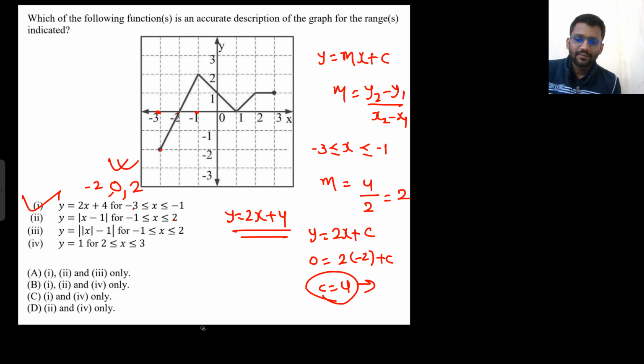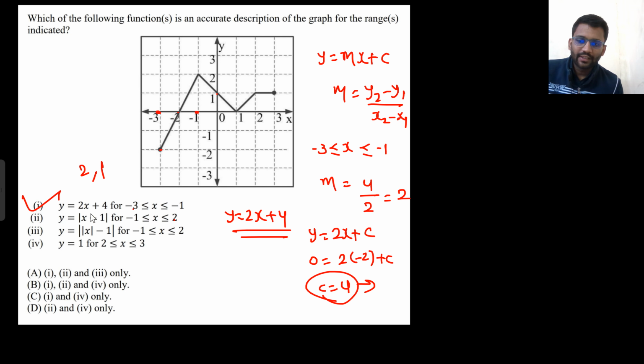Similarly, for the second one, like that only you will check. Now put x equals -1 in this equation. If you put x equals -1, you are getting 2. In the graph as well, you are getting 2. Okay, good. Put x equals 0. If you put x equals 0 in this equation, you get y equals 1. At x equals 0, you are getting 1 only.